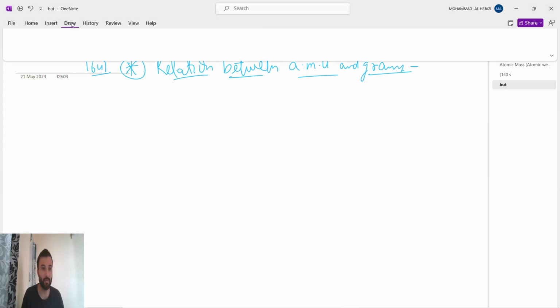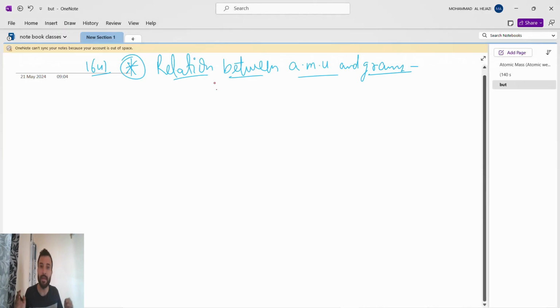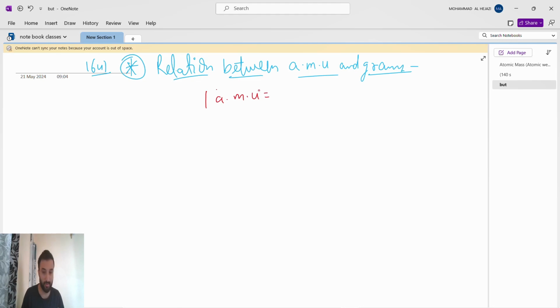Till now we don't know, we are just saying AMU or unified mass. But when we use the atomic mass of oxygen, it is 16 gram, carbon is 12 gram, nitrogen is 14 gram, hydrogen is 1 gram. So first of all we have to know how much it is. What we know is that 1 AMU is 1 by 12 into the weight of 1 carbon 12 atom.